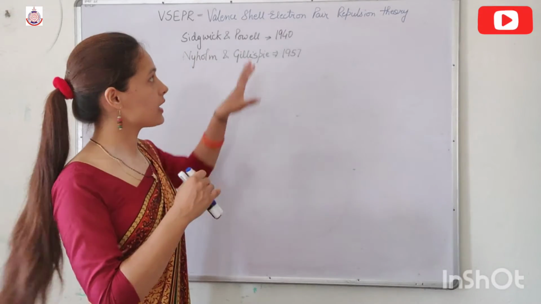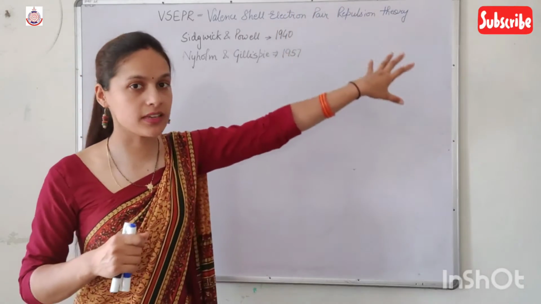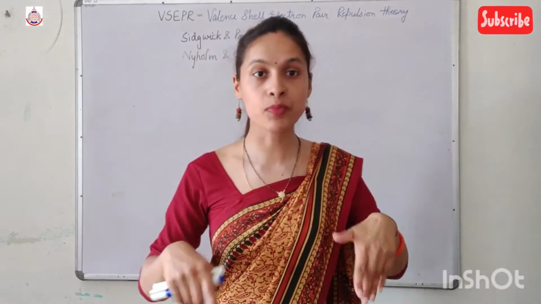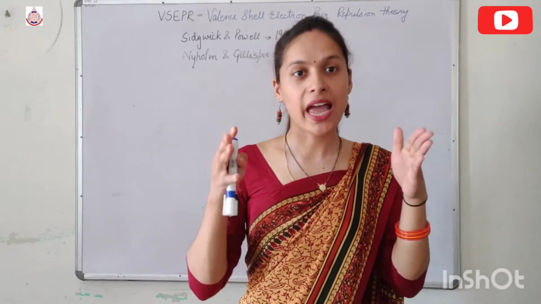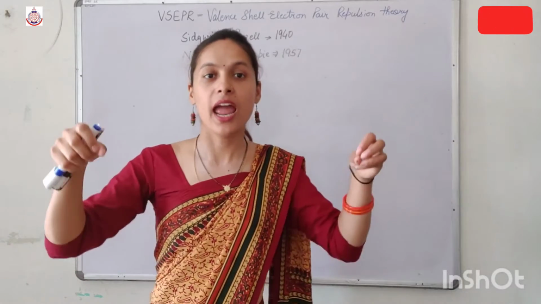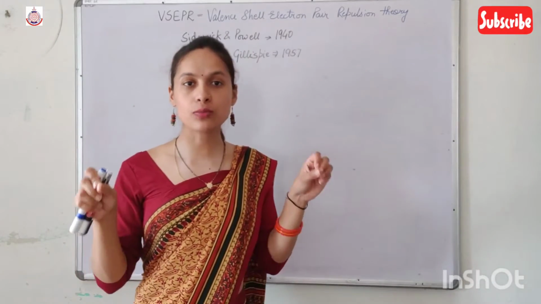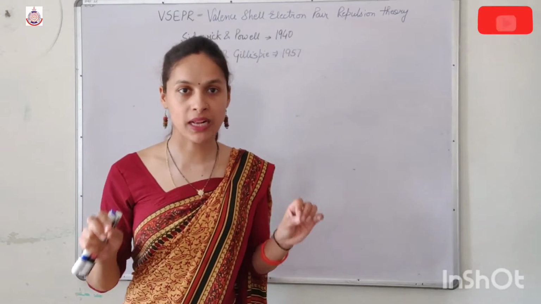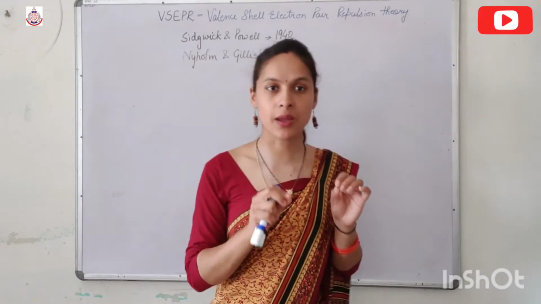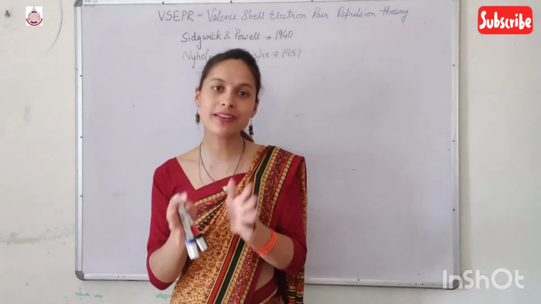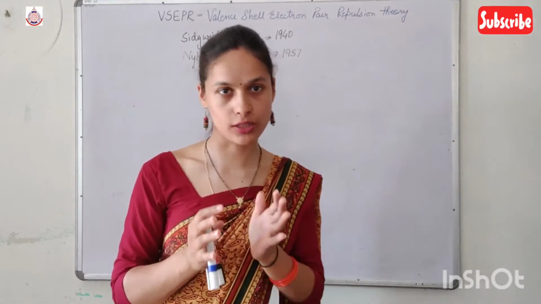The valence shell electron pairs around the central atom repel each other. As a result of the repulsion, they move away from each other and occupy a fixed position in space where they get the minimum repulsion and the maximum stability. And that fixed position in space represents the geometry of that particular molecule.